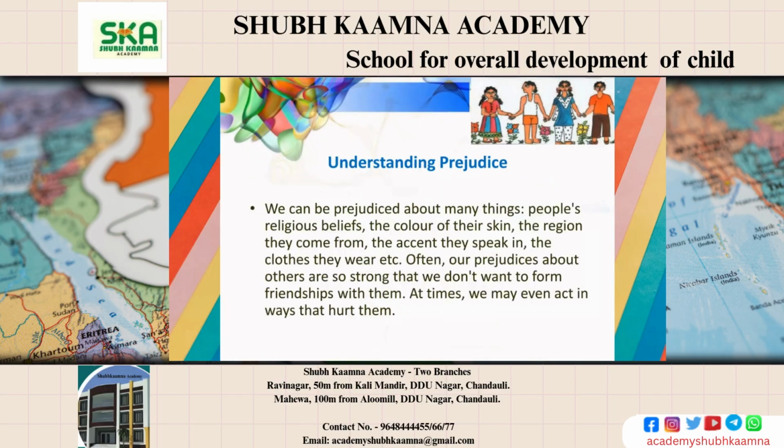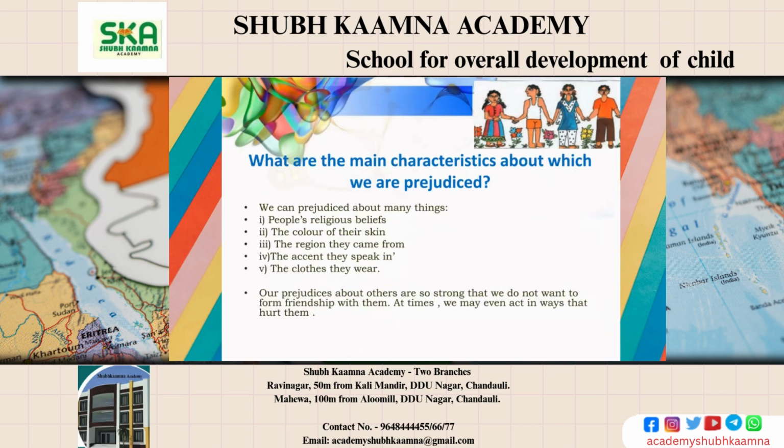Understanding prejudice. Prejudice can be learned from society, family, and media, like TV, movies, etc. They can make us judge people unfairly. We should try to see everyone equally. Now, what are the main characteristics about which we are prejudiced? People may be prejudiced because of their skin color, gender, religion, language, caste, clothing, or wealth. We should remember that these things do not make someone better or worse.